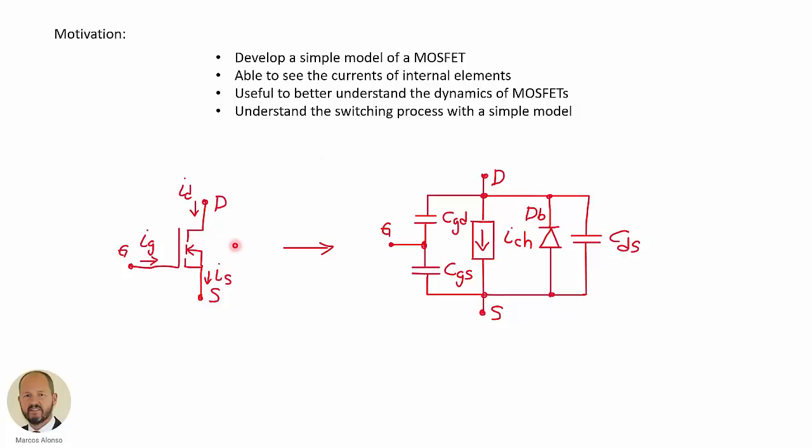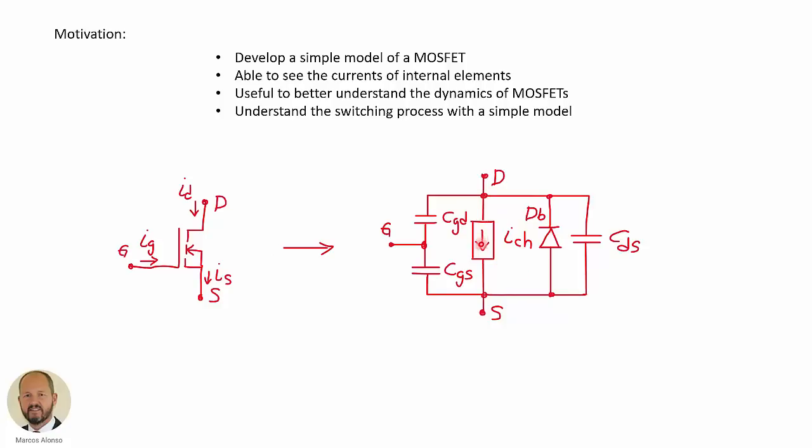So, as shown here, we have our MOSFET transistor, the different terminals, the gate, the drain, the source, and the current through them. This is what we can see from outside when we use the transistor or when we do a simulation. The model that we are going to implement is as shown here.